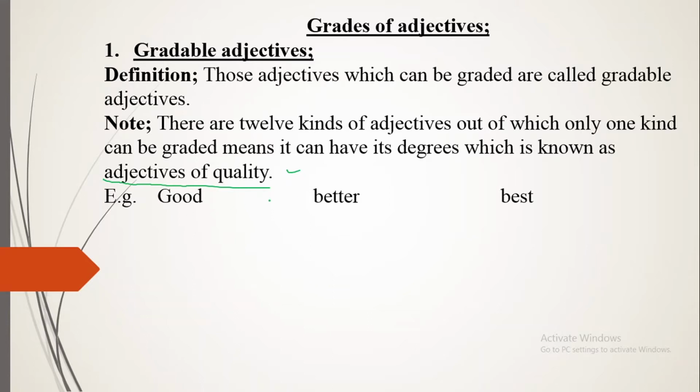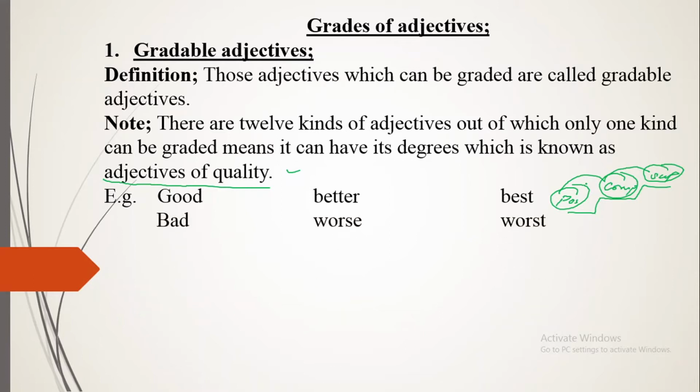See, these are the steps. From positive we can make the comparative, and from the comparative we can make the superlative. So the first one is good, the second one is better, and the third one is best. We can give them the degrees, so they are known as gradable adjectives: good, better, best.